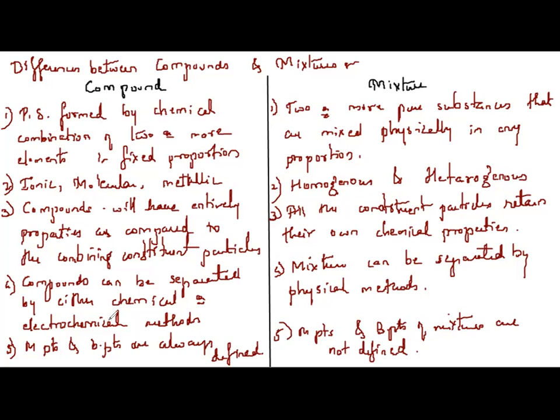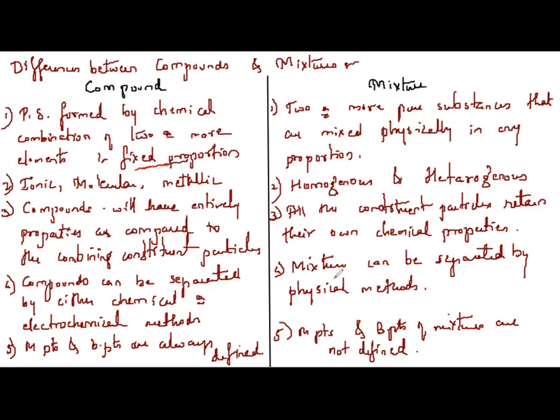The ratio of the components of compounds is fixed, a fixed proportion, whereas the ratio of the components of mixtures varies. Boiling and melting points are constant for a particular compound. For example, water boils at 100 degrees Celsius. It is fixed, and there is no constant boiling or melting point for mixtures. Energy is given out or taken in to prepare compounds through chemical bonding, and there is little energy transfer when mixtures are formed.